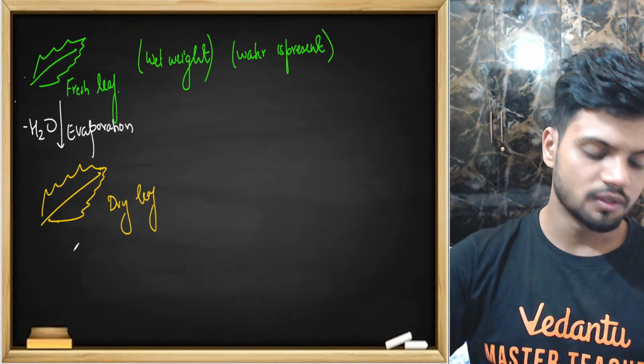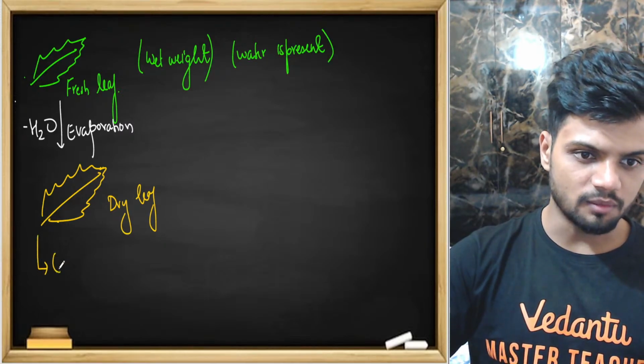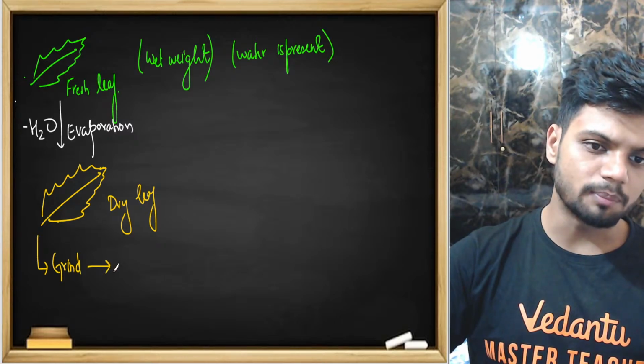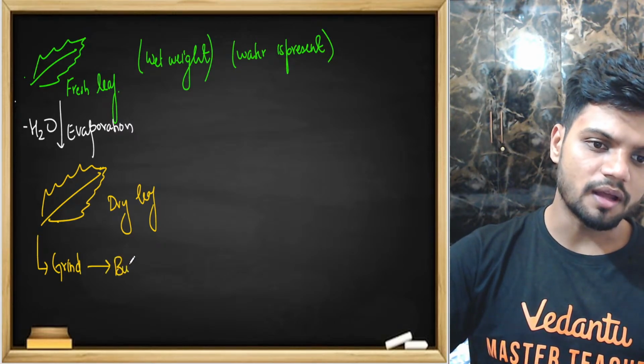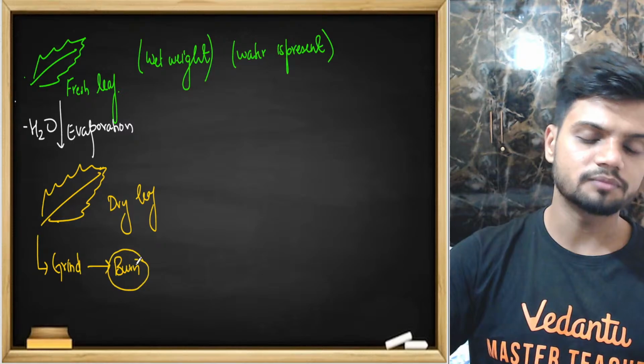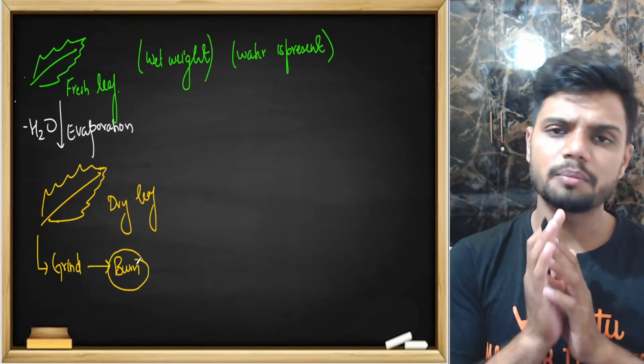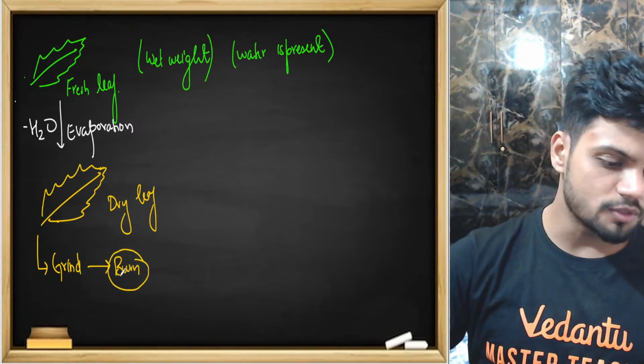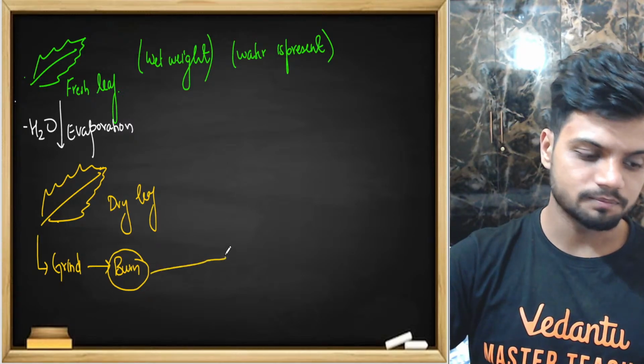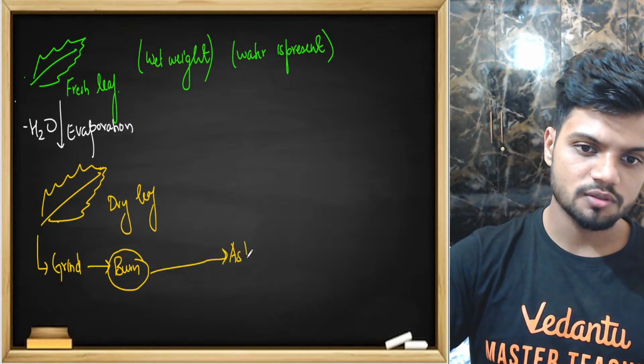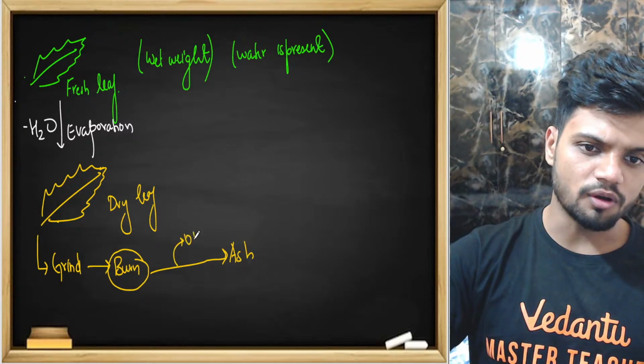Now you take the dry leaf and completely grind it. After grinding it, you will get a powder. Take the powder and nicely burn it completely. Now students, once you burn, what happens? You get ash. When you're burning it, it is undergoing oxidation.